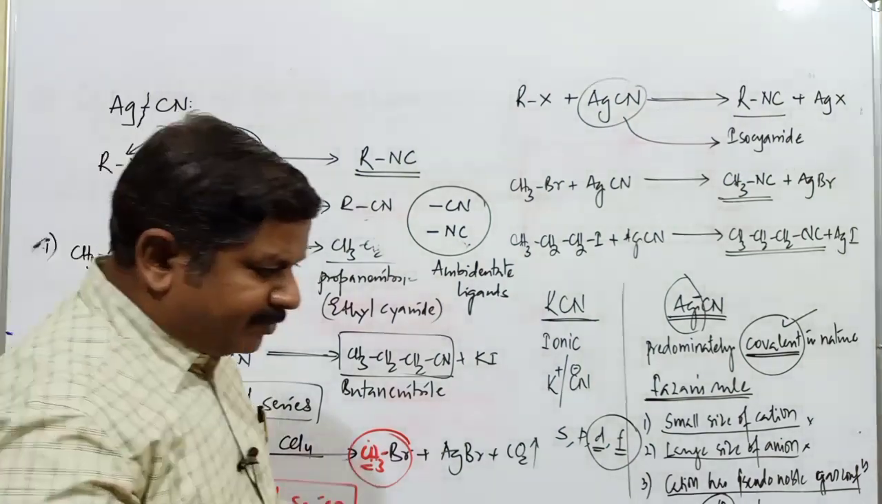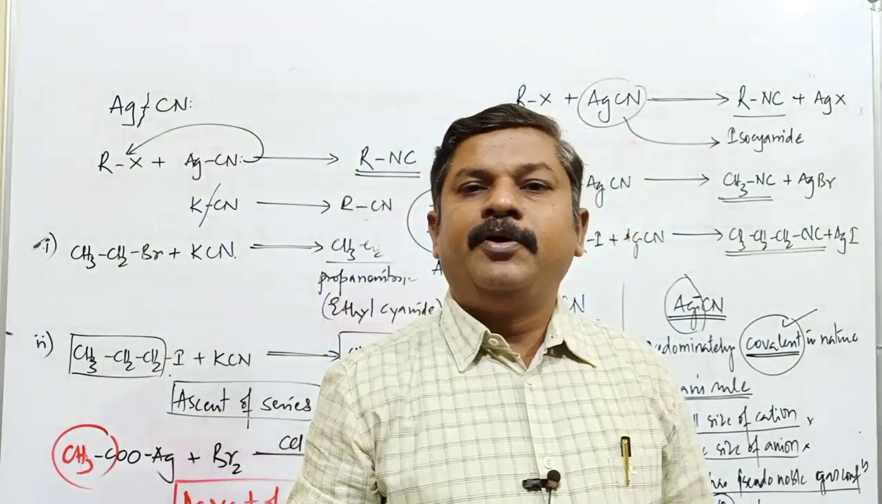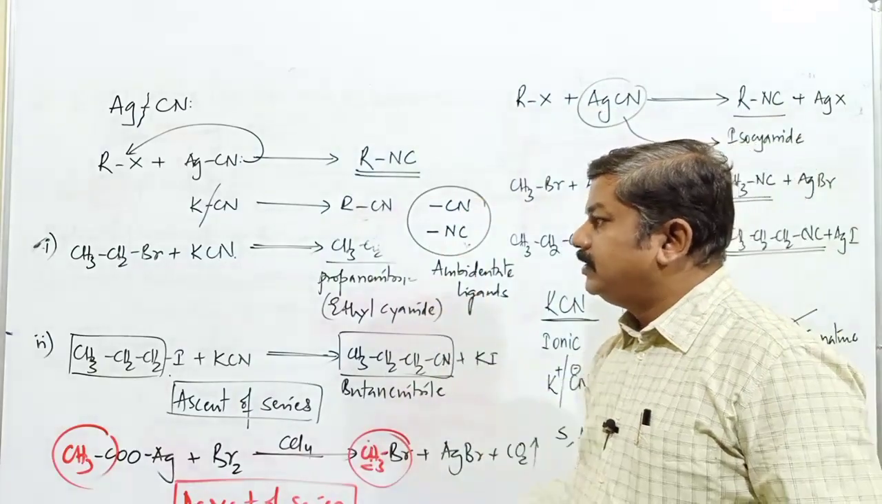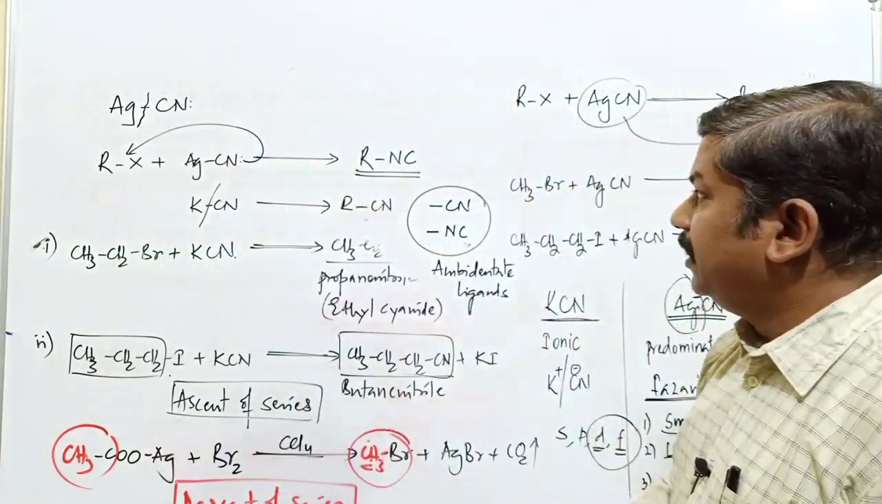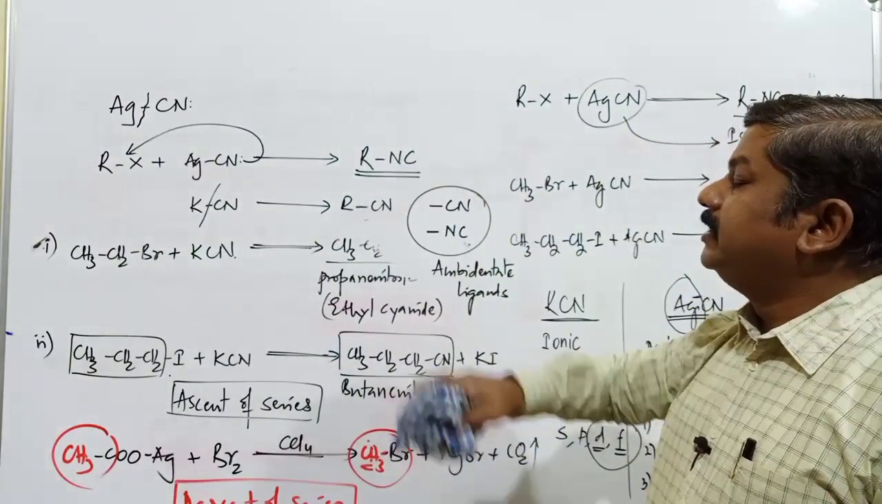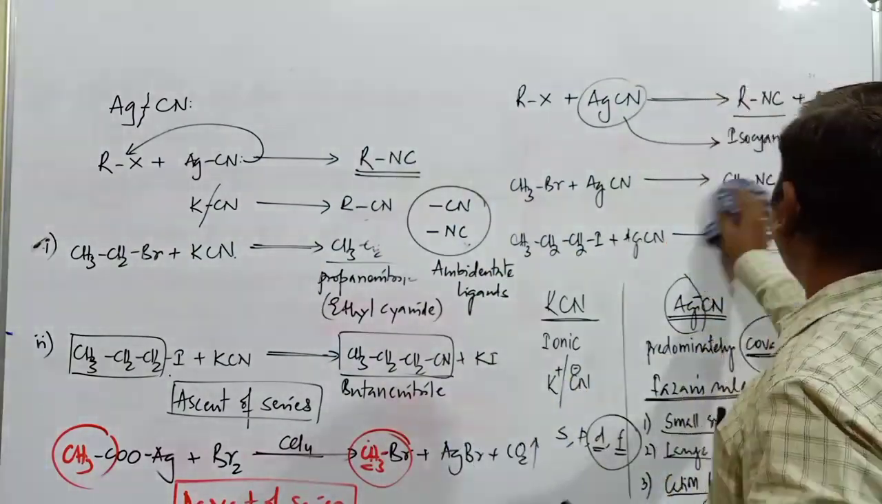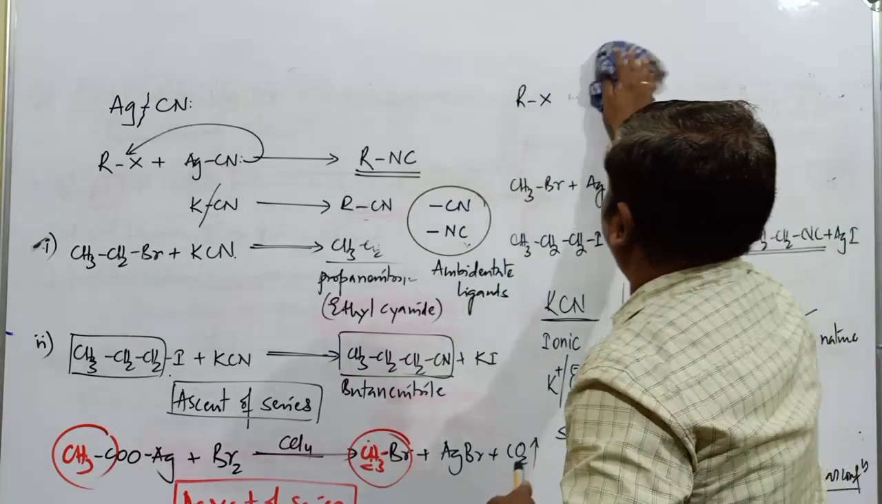Remember, when potassium cyanide is used, the compound produced is the respective cyanide, also called a nitrile. When the reagent is AgCN, the compound obtained is an isocyanide compound. Remember carefully.